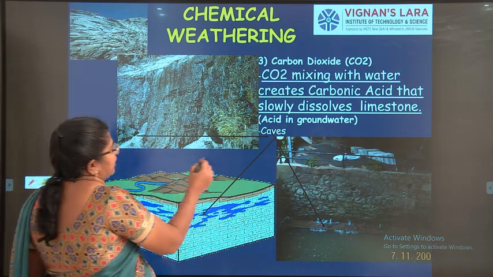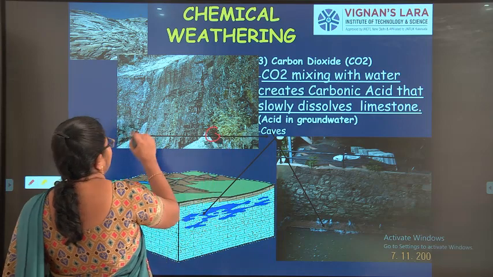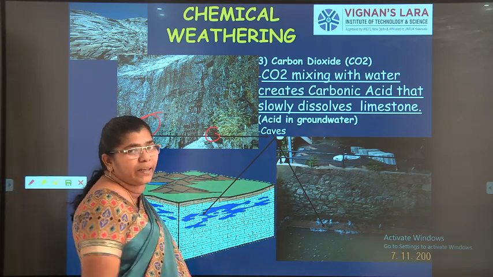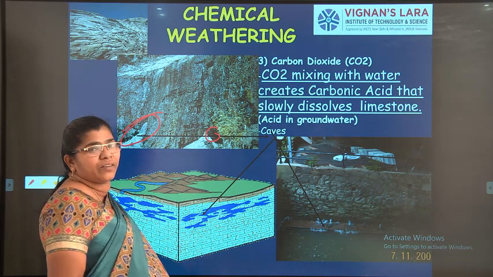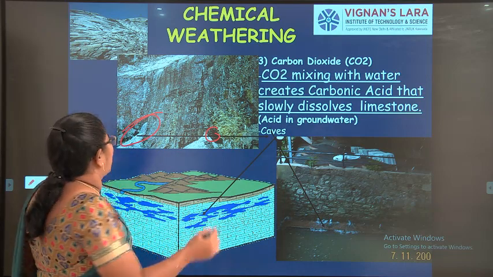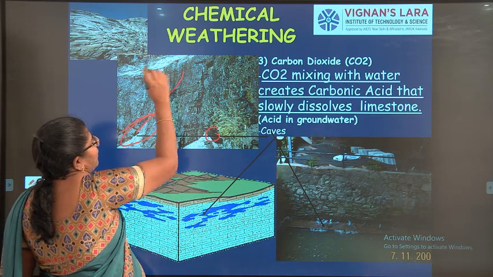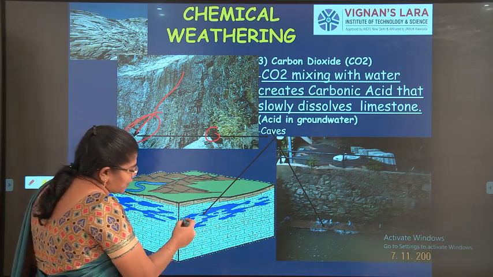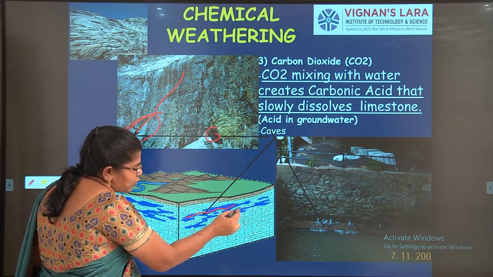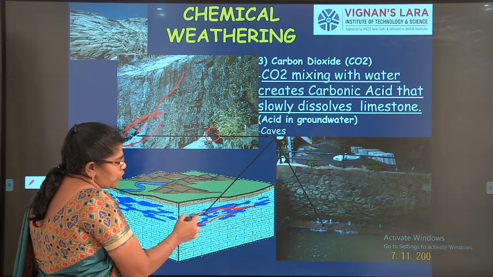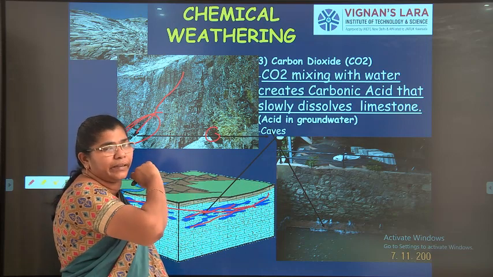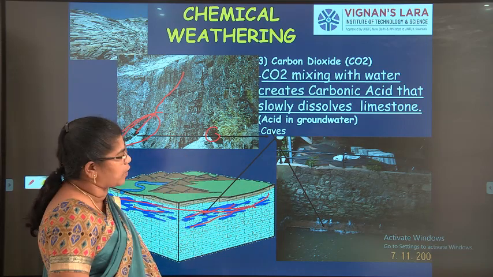You can see here, right? So here you can see this one. The white color is the limestone which is dissolved by the presence of carbon dioxide, and by this the rocks are getting broken along this line. Here I have given a schematic diagram by which you can see the formation of the carbonic acid here and there. Along with this layer, the rocks will be broken and carried out as small pieces.